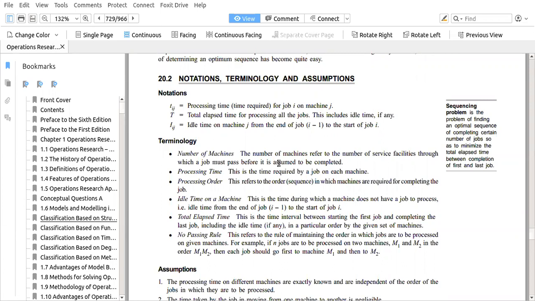Like if you are visiting a petrol pump, there can be one place where you are feeding petrol or diesel depending upon the type of vehicle. Then you go to the washing center. Some petrol pumps provide washing of the wiper or the damper of your car and so on. Then third, you go to the air filling station where you get air filled in your tires.